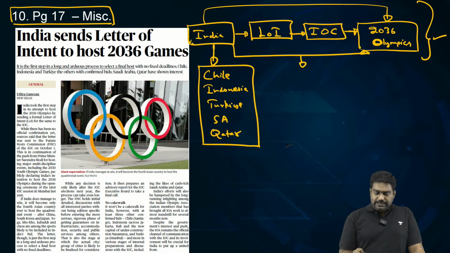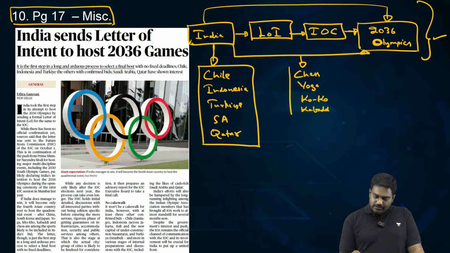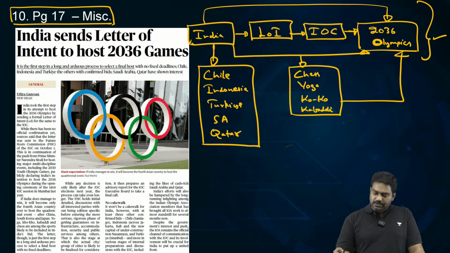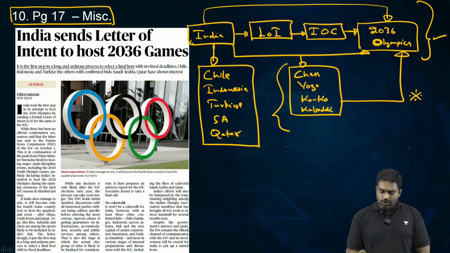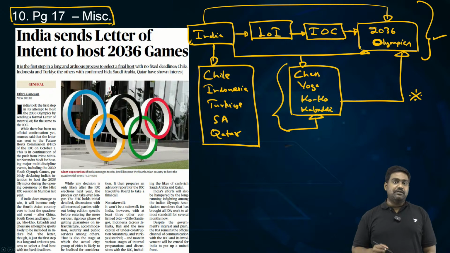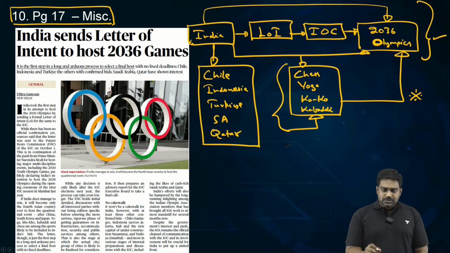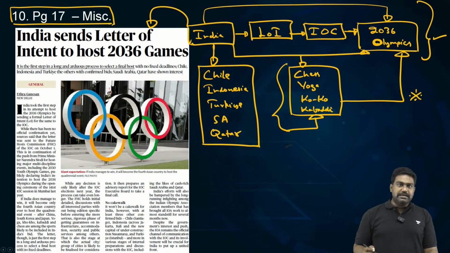India is proposing the inclusion of indigenous games as well, from chess to yoga to Kho Kho, all these indigenous games of India, including Kabaddi. If the Indian bid is selected, if India wins the bid to host the 2036 Olympics, we might see the introduction of the indigenous native games of India into the Olympics as well. So let's pay attention to this topic in the coming days.